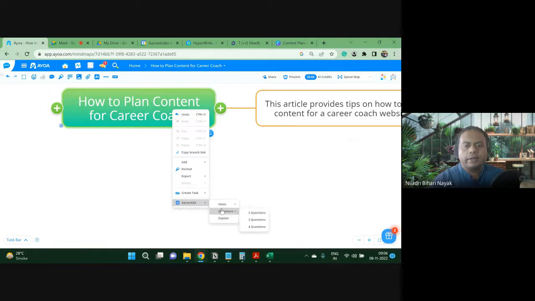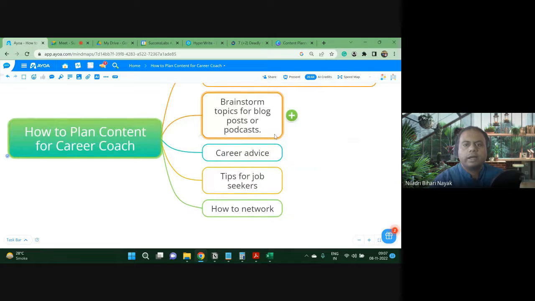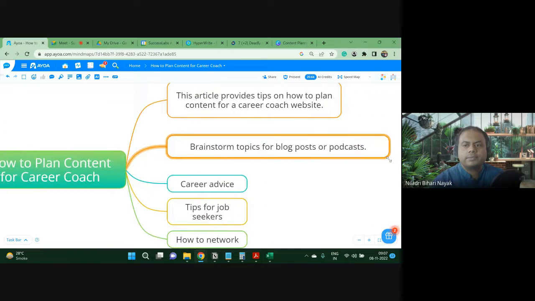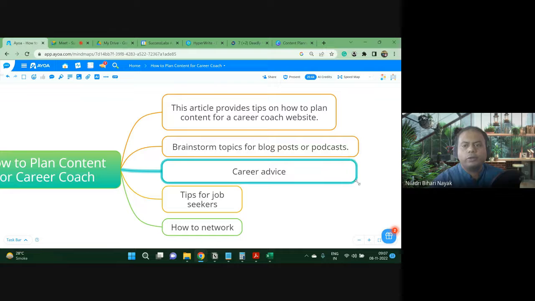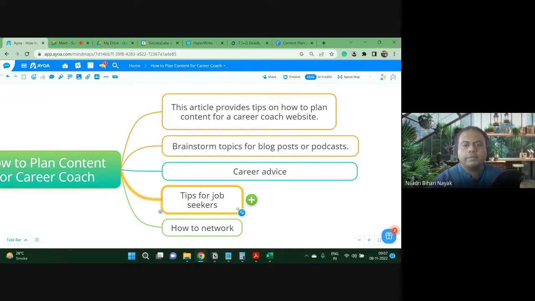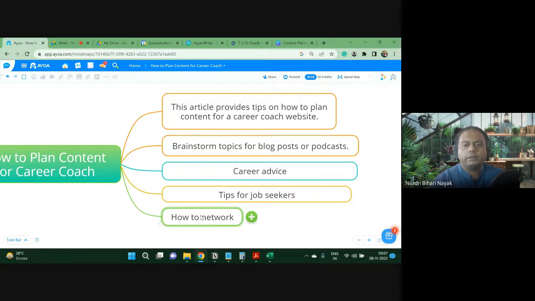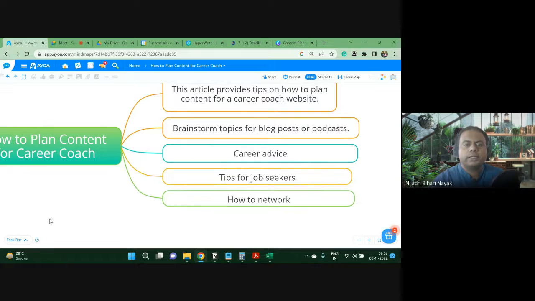Then next is what does it say? Generate ideas. So I want 4 ideas. Let's see what are the ideas it is giving to me. Right. So basically, it will be giving the ideas regarding brainstorming topics for blog posts or podcasts. I never told it will be a podcast or blog post, but it is still. So I think it is popular. So that is why it is offering career advice, tips for job seekers, then networking, which is very important for any career coach, and also it is to be advised to the students, right?